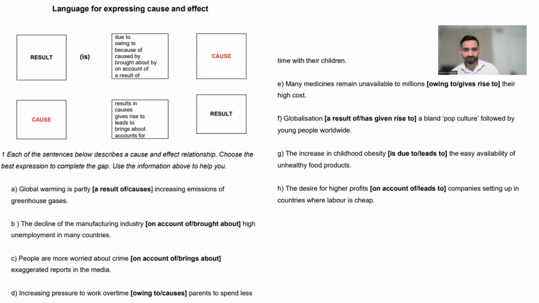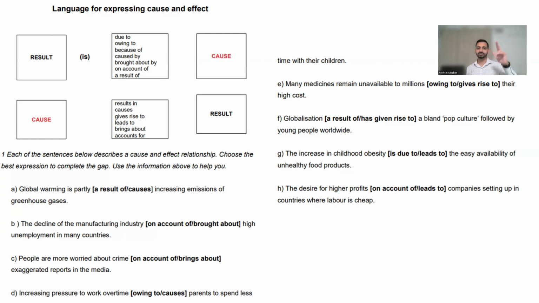So I want you to pause the video here. Each of these sentences below describe a cause and effect relationship. Choose the best expression to complete the gap. Use the information above to help you. So think about it. Global warming, is it a cause or effect, right? Is it a cause or a result, right?